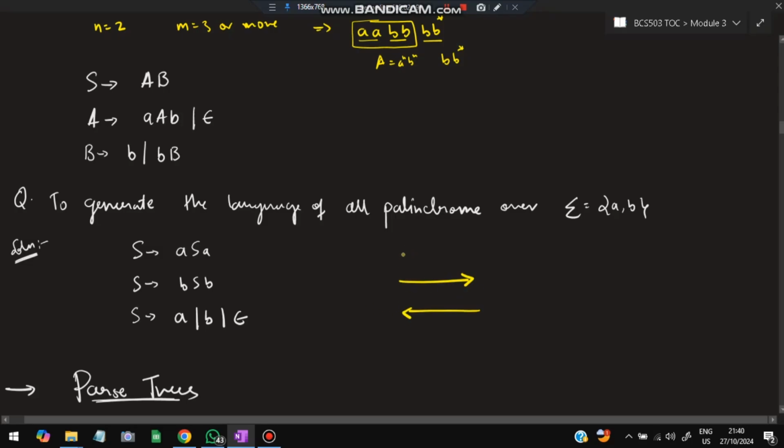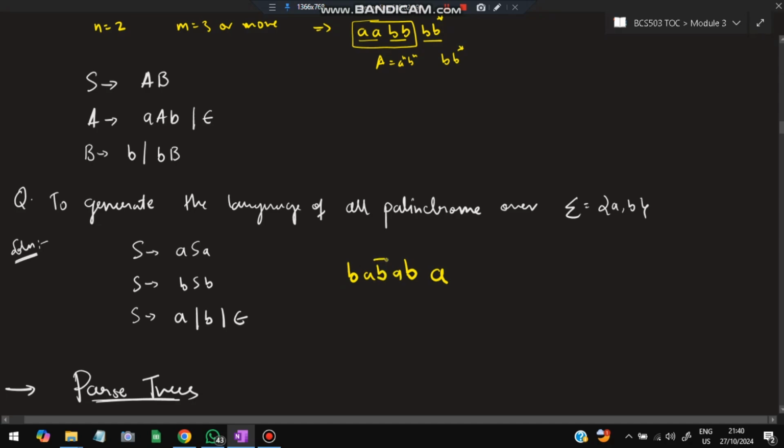To generate that, we have to make a language such that whenever an A comes on the left, correspondingly A should come on the right. Same goes for B here, because a palindrome will form whenever the starting and the ending letter are the same at the same time it's written, right? Then only a palindrome can form.